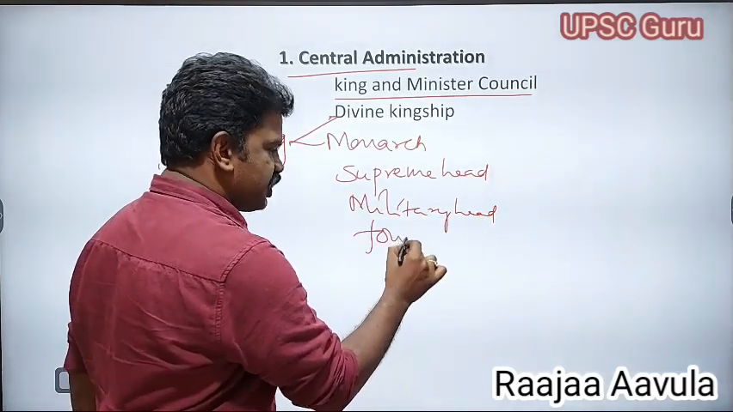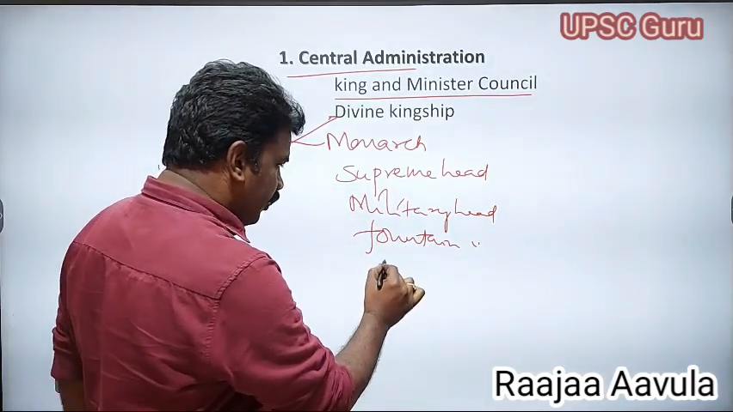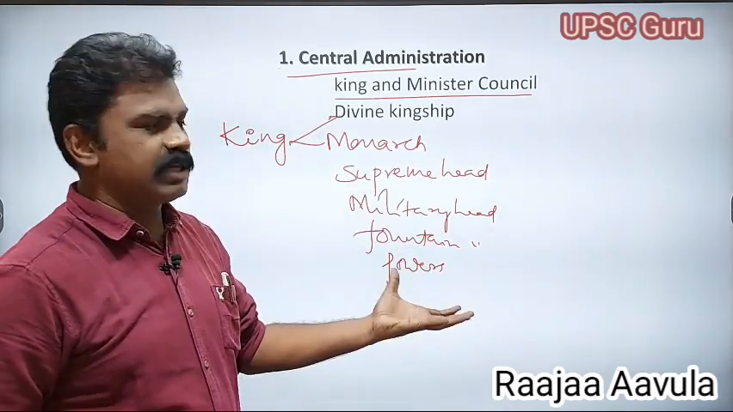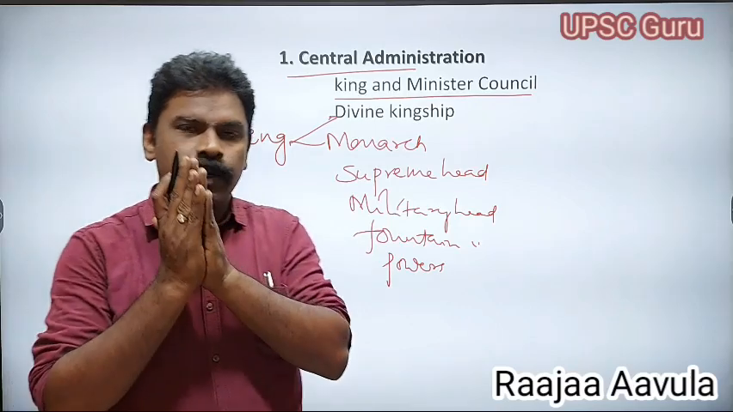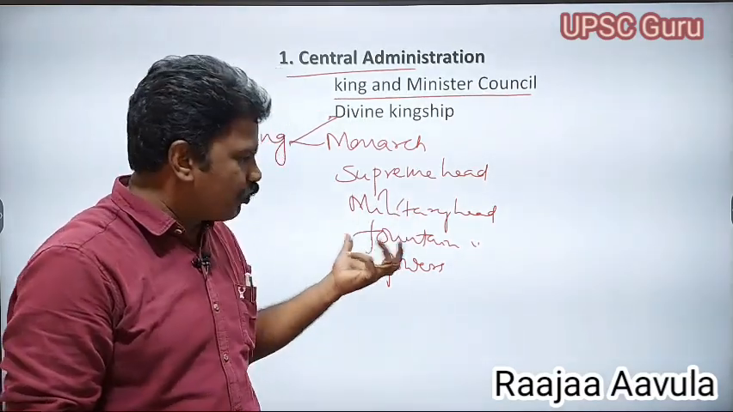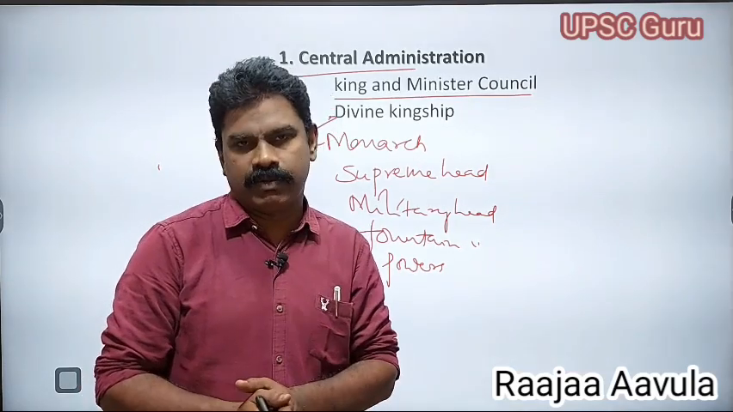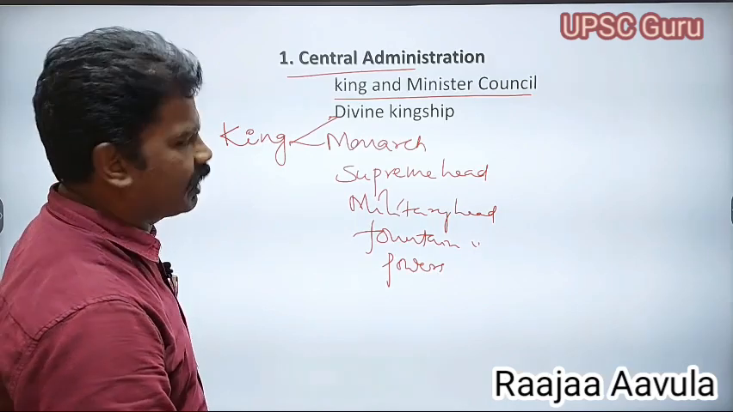fountain head of the judiciary, and fully loaded with powers. This was the description of the king. The king is the supreme head of the state, military head of the army, and also fountain head of the judiciary. He was fully loaded with powers. So this was a complete description of the king of that period.